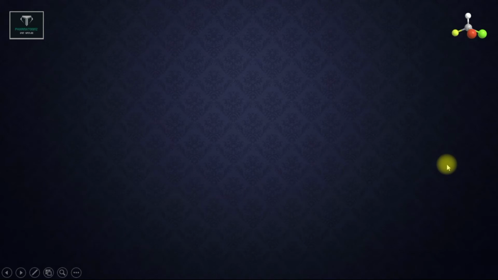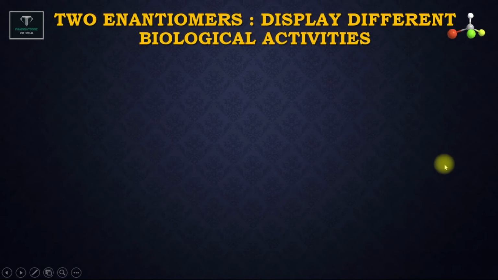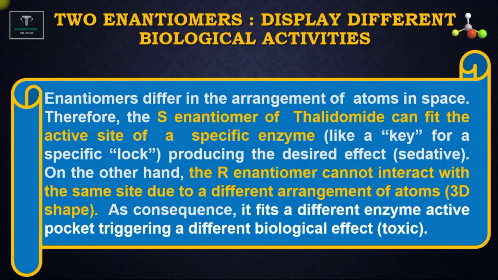Now why it happened, let us see in this slide. Basically there are two enantiomers, and both have different biological activities, as has been reported. It is only because they have different interactions with the specific enzyme present at the site. Enantiomers differ in the arrangement of atoms in space. Therefore, the S enantiomer of thalidomide can fit the active site of the specific enzyme, just like a lock and key model, producing the desired sedative effect, which is a beneficial effect in pregnancies.